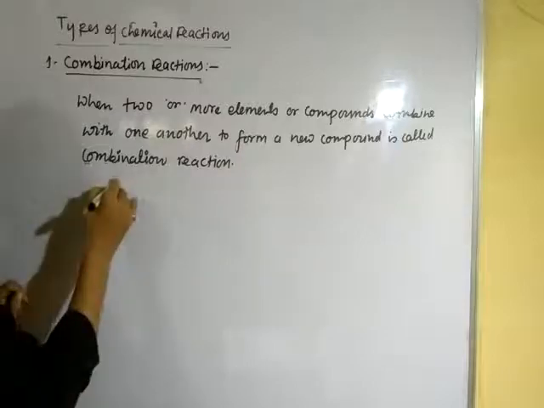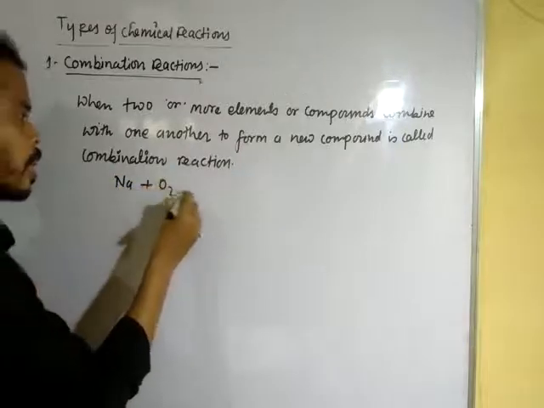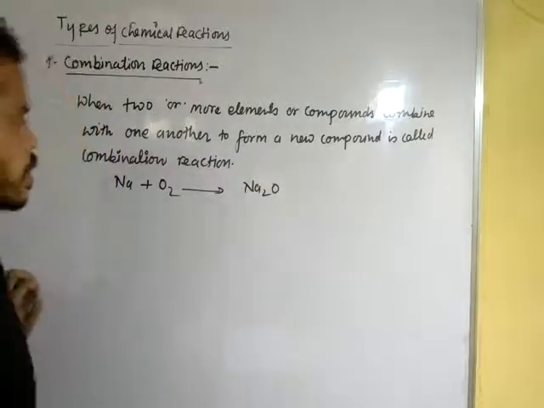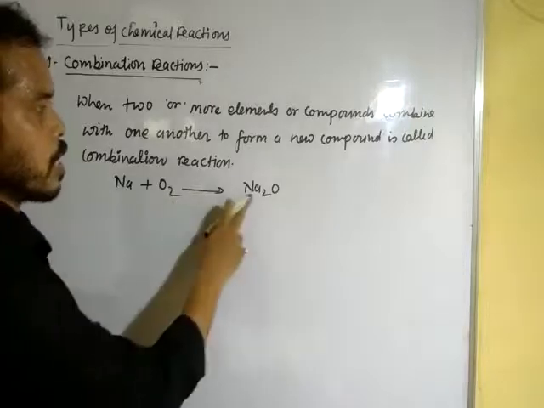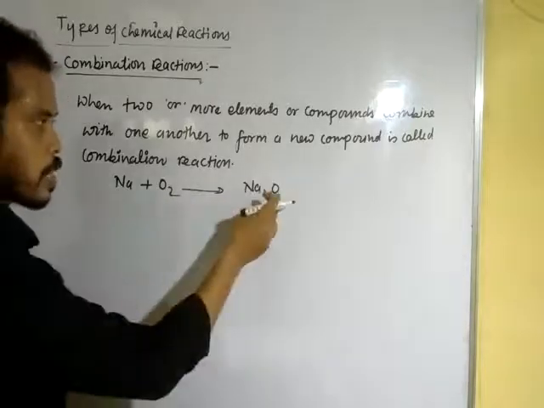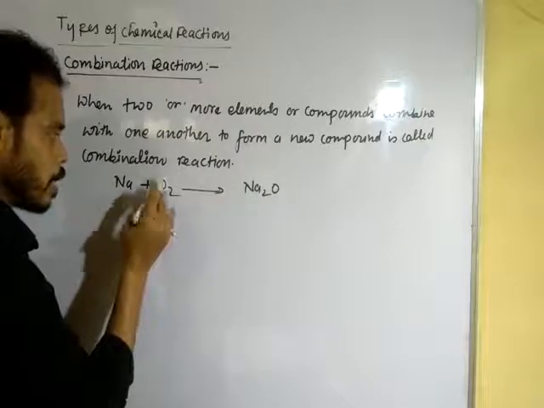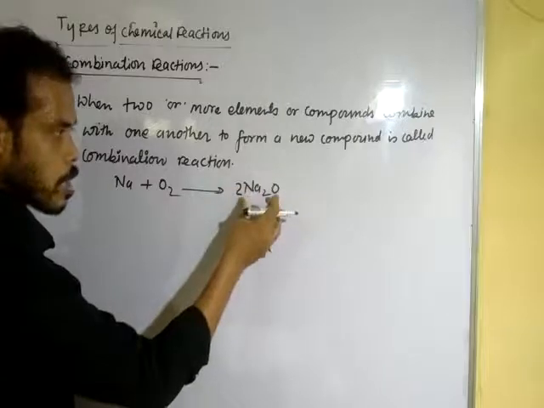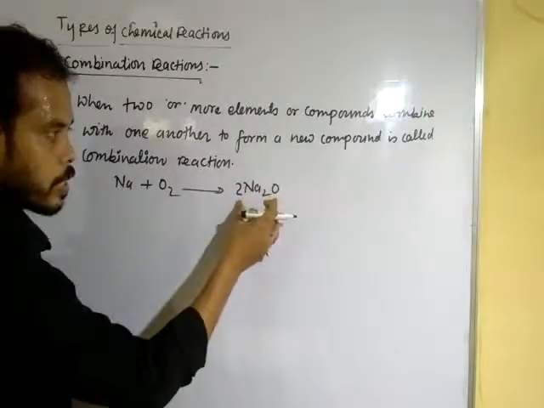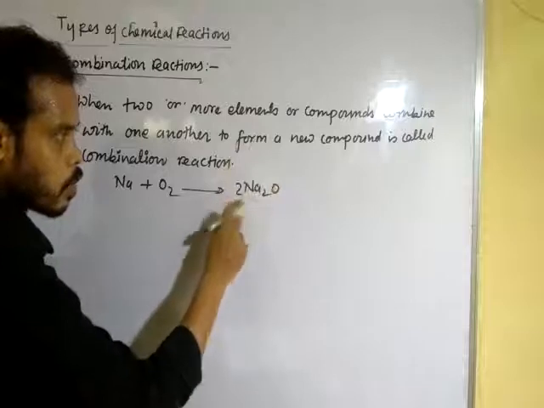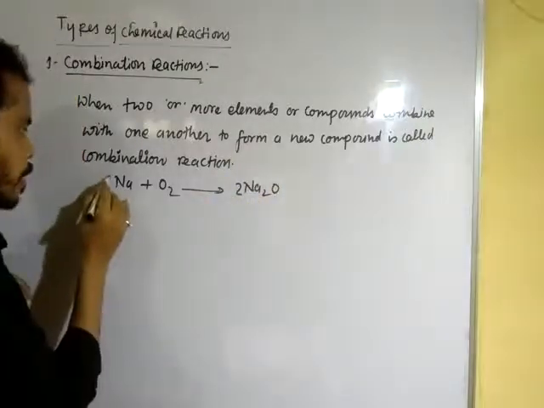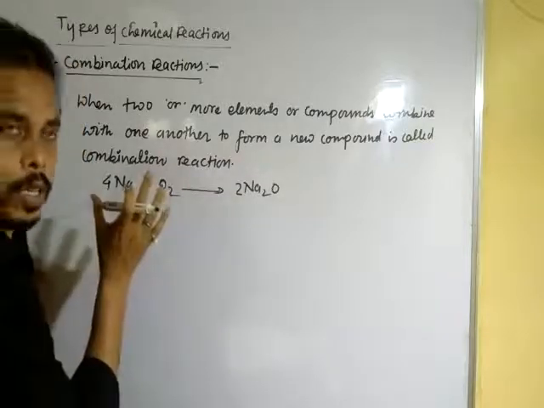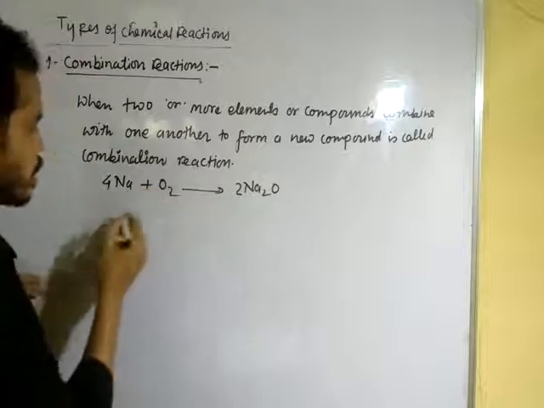When sodium combines with oxygen to form sodium oxide, to balance the oxygen atoms we will have to multiply the product by 2. Here there are 4 sodium atoms, so multiply sodium by 4. This reaction is balanced, and this is also an example of combination reaction. Let us see another example.